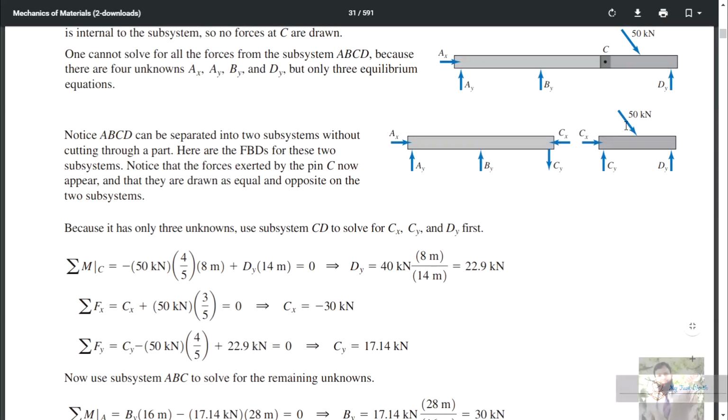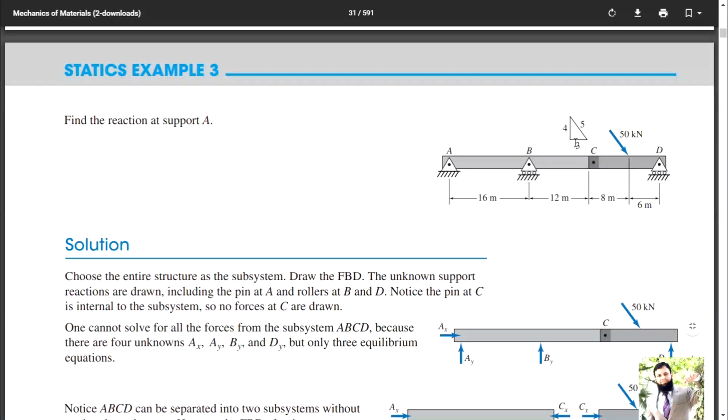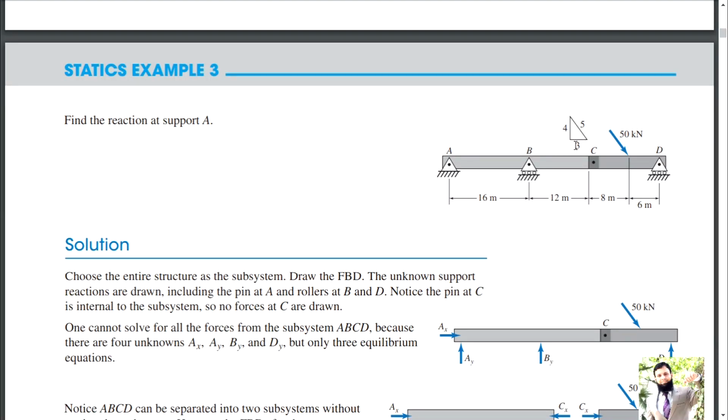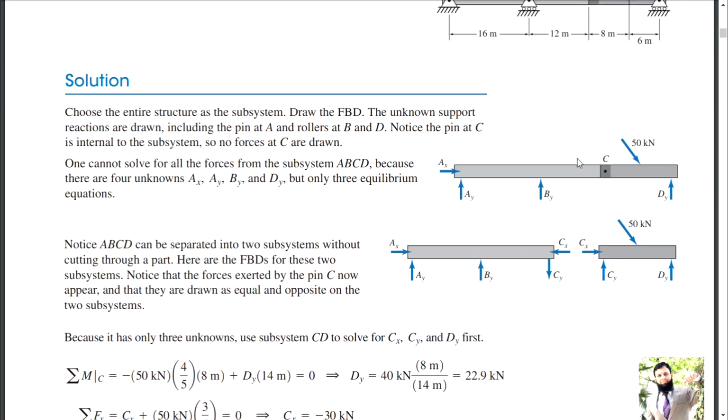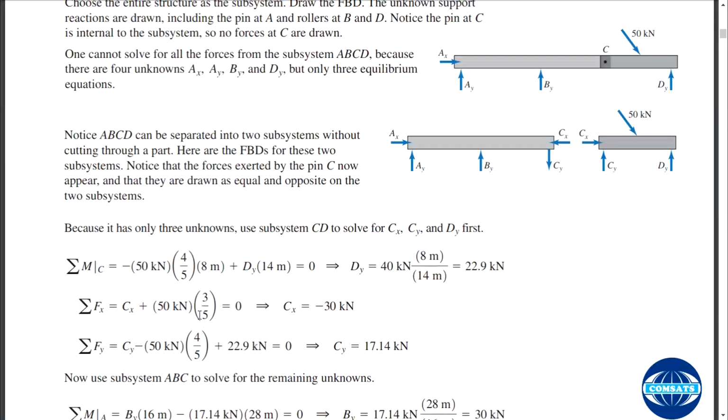Either you can find the angle or use this 3-4-5 triangle, 3 by 5. There is no moment arm because you are calculating forces, not moment, equal to 0. So Cx is equal to minus 13 kilonewton. So the assumed direction is wrong, it should be outwards.